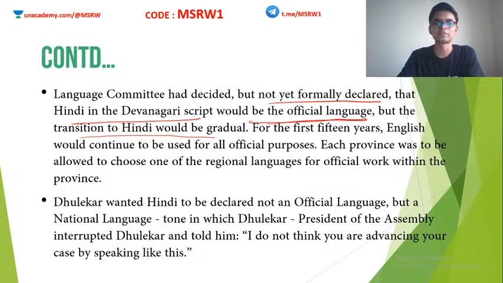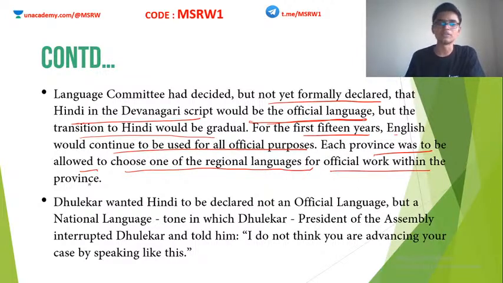15 years were given. So for the first 15 years, English would continue to be used for all official purposes, because English was known to everybody thanks to the British. This is one good thing that the British did. They made English very popular wherever they went. So everybody knew English, and it was a common language for all. So for the time being, let English continue. After 15 years, we will make Hindi compulsory. But until then, let English continue. This was the idea. Each province was to be allowed to choose one of the regional languages for official work within the province. English will continue as the official language at the central level.